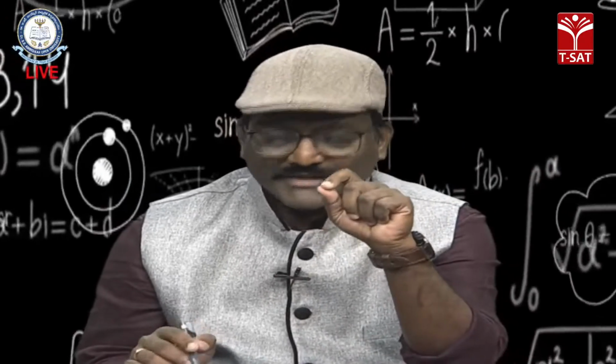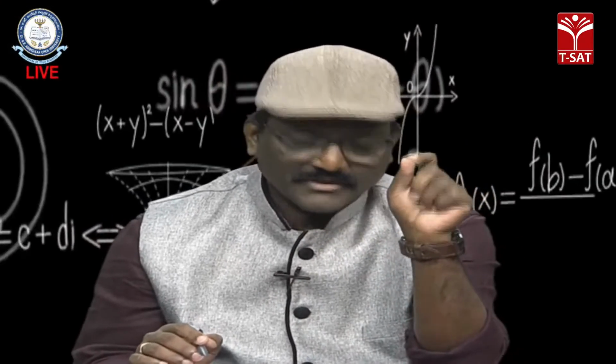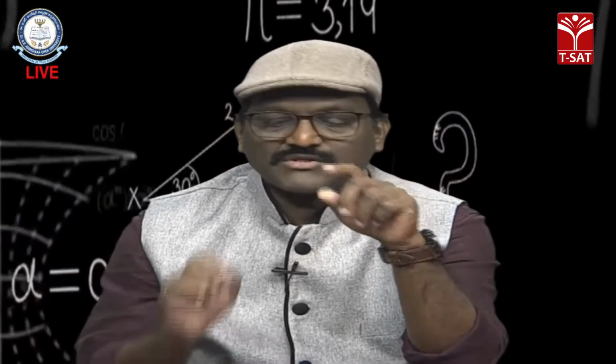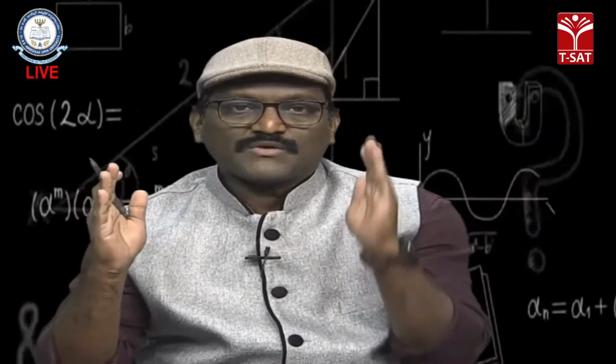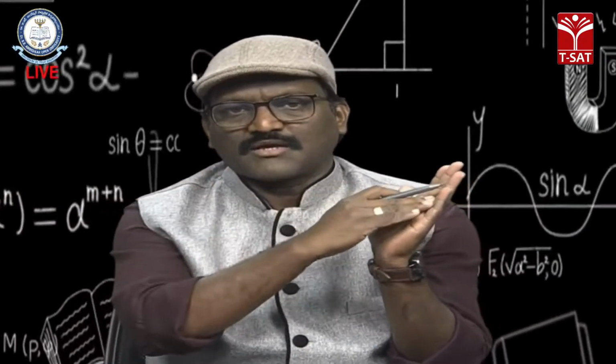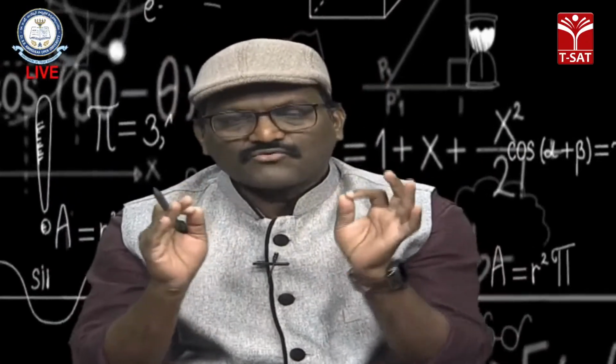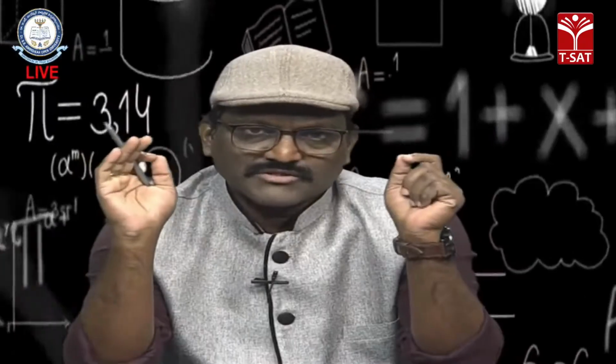Here n is 1, 2, 3 and so on, right? When n tends to infinity, this 1 by n tends to 0, isn't it? So the singularities lie from minus 1 to plus 1. Many singularities are there. 1 is there, 1 by 2 is there, 1 by 3 is there, right? 1 by 4 is there, like that many singular points are there.